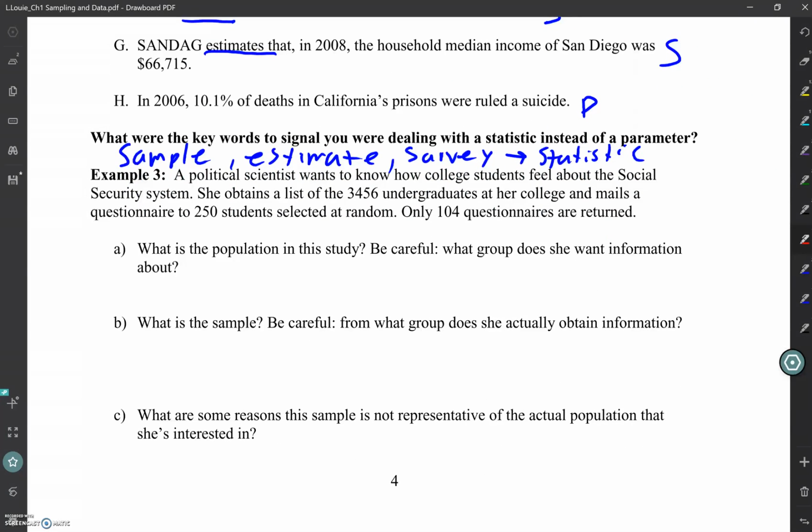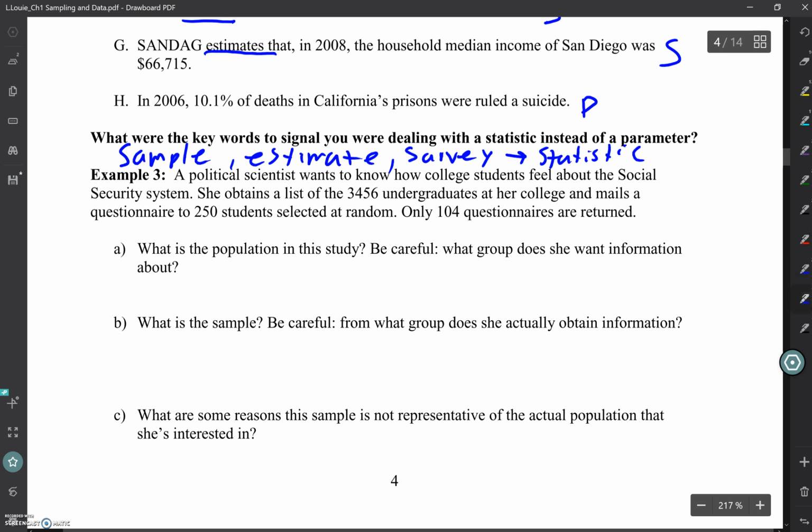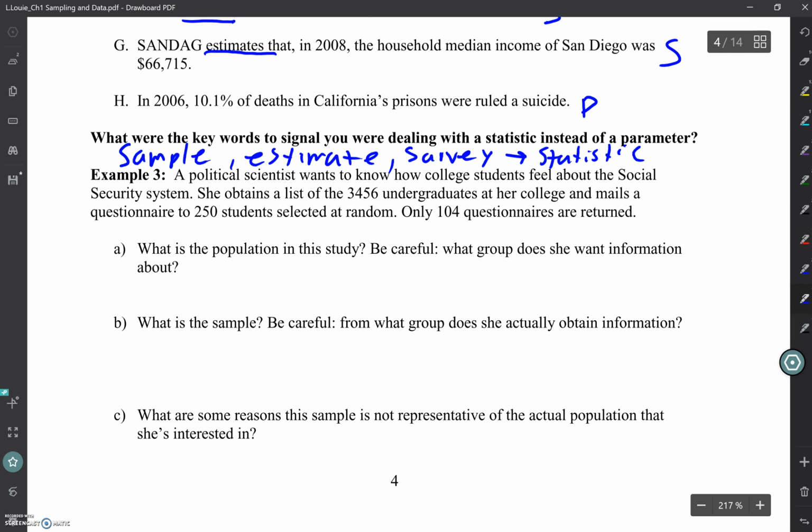All right, let's take a look at 3. A political scientist wants to know how college students feel about the social security system. She obtains a list of 3,456 undergraduates at her college and mails a questionnaire to 250 students selected at random. Only 104 questionnaires are returned. What is the population in the study? Be careful, what group does she want information about?